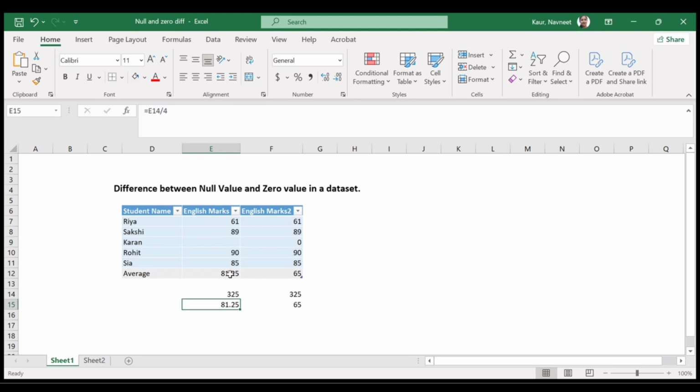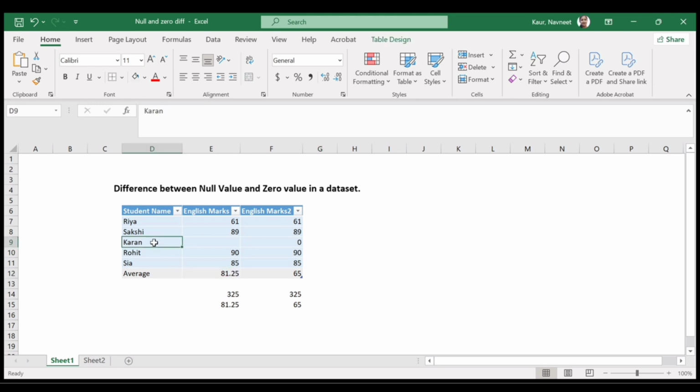In this formula, the empty cell was not counted, and the total number of students was counted to be 4 only. Although there were 5 students, it counted 4 students, and we got the average of 81.25. So there is a difference when there is null value in our data set, because we get a different result, and this is not accurate.